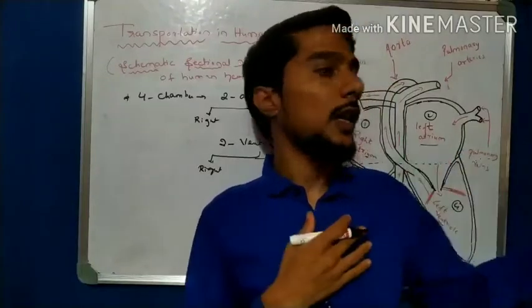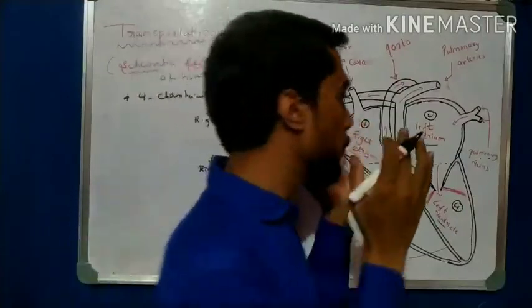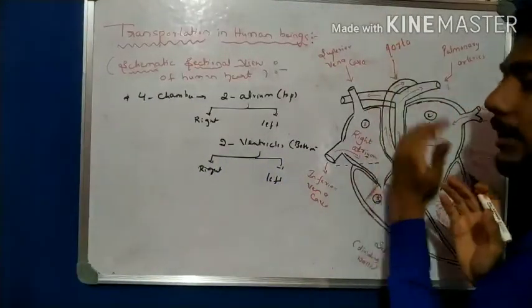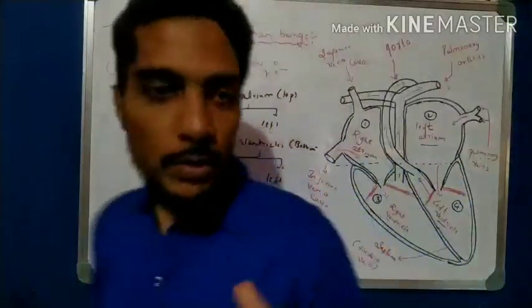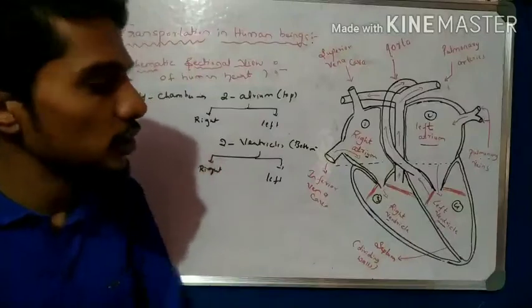This is the heart, so this is the left side. This is the right side. If you do it like that, your right is here and your left is here. Remember, the top is atria and the bottom is ventricles. This is very important: four chambers.